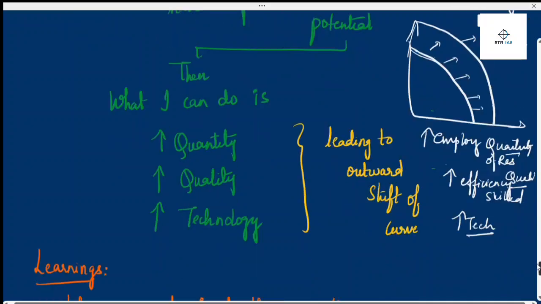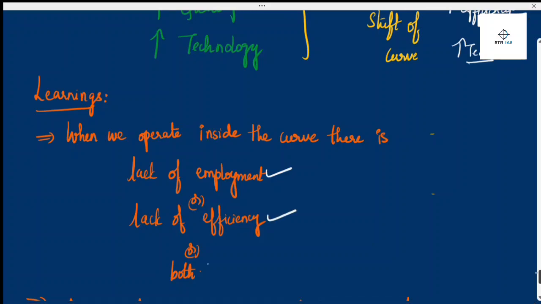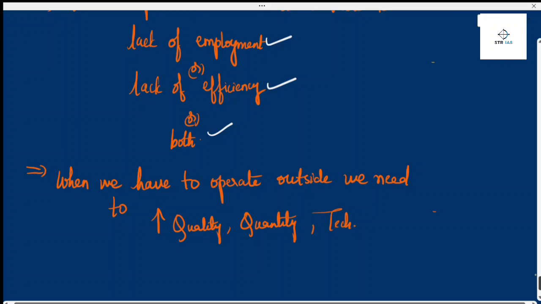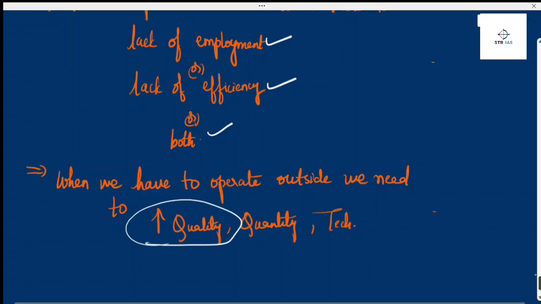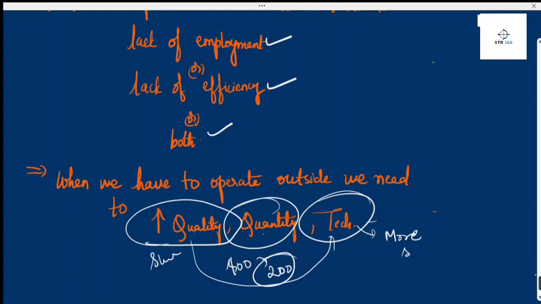So what we have learned from here: when we operate inside the curve, there is a lack of employment and a lack of efficiency, or both. When we have to operate outside, when we have to increase our potential, you have to get more quality resources, I mean more skilled labor, and more quantity of labor. Before, 100 members were working, now you should get 200 members, so that you will get more benefits and your potential will increase. And you should get more sophisticated technology, I mean new technologies you should involve, and this quality staff should be ready to use this technology.